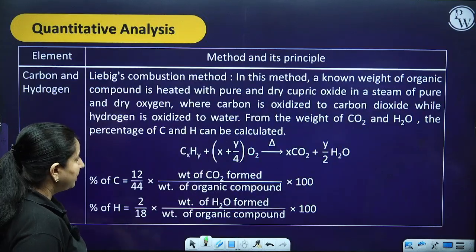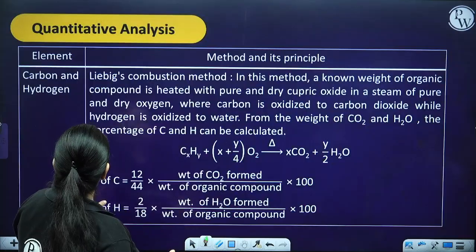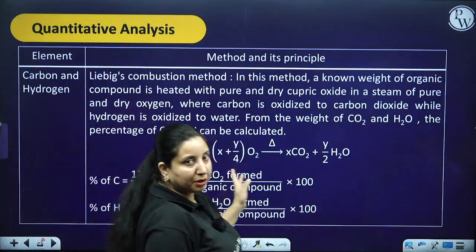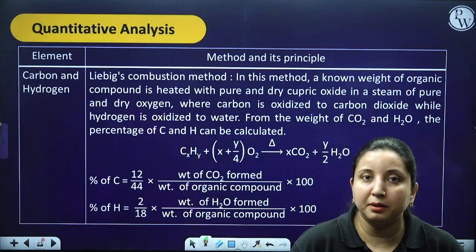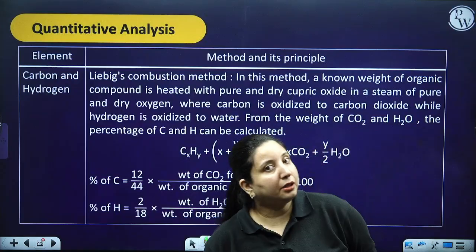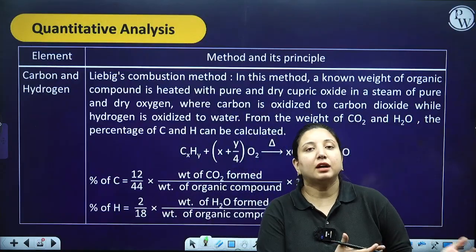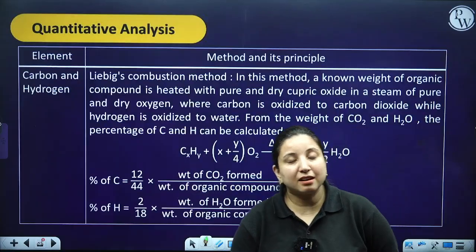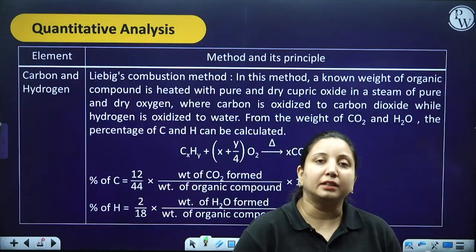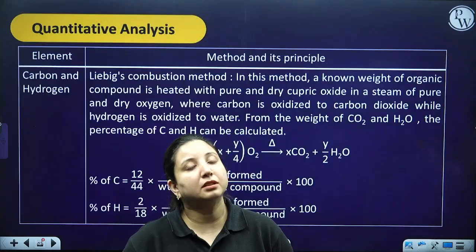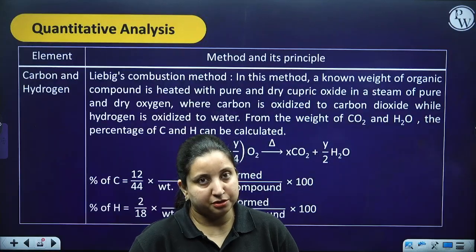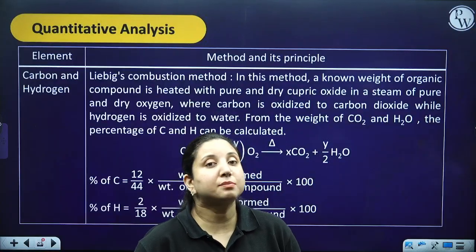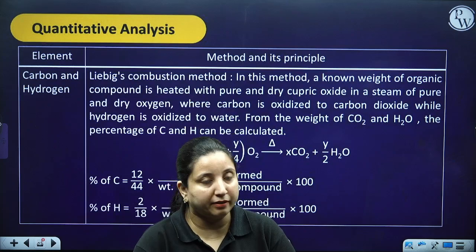Carbon and hydrogen. Now, that particular part was your qualitative analysis, where we were looking at the possibilities in a given organic compound: besides carbon and hydrogen, I can have nitrogen, sulfur, halogens, or phosphorus. Okay. Now the next part is the quantitative analysis.